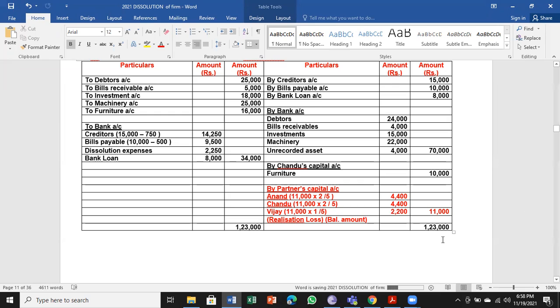Any questions here you can ask me before I get into the next one. 11,000 is a realization loss. 11,000 we have got through balancing the account. The 11,000 I have divided in 2:2:1 ratio.